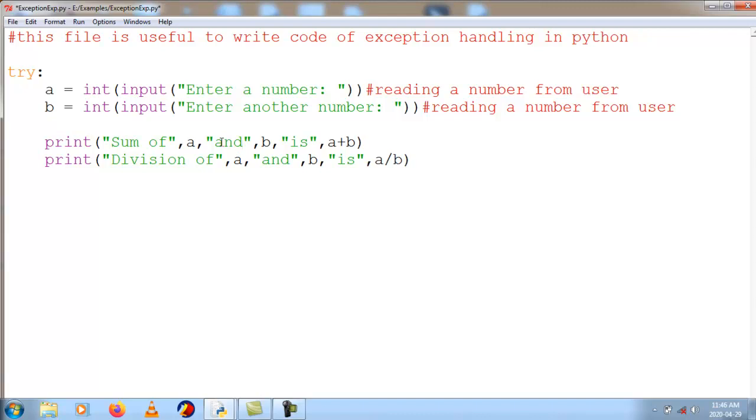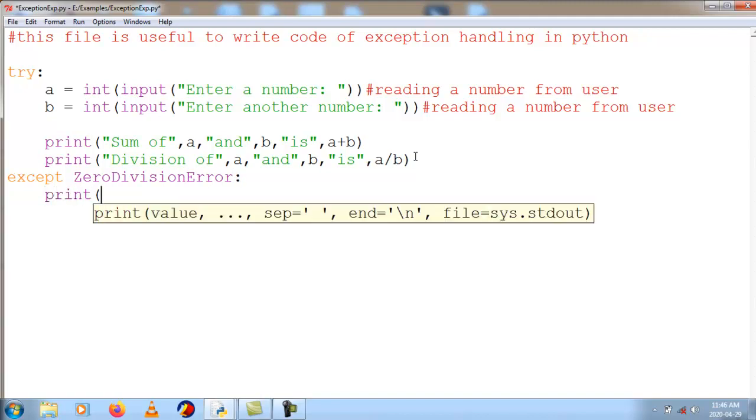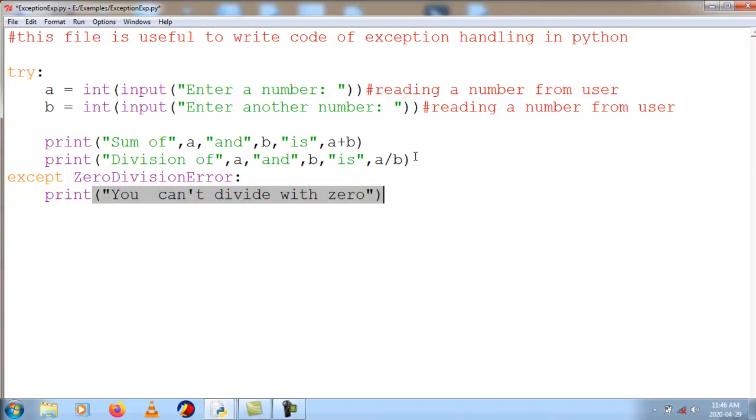If everything is correct, then the try block will execute, or else if I make any mistake, then I need to write exception handling. So except, I will say ZeroDivisionError. I will write a print statement: you can't divide with 0. Except ValueError.